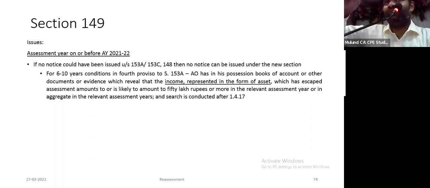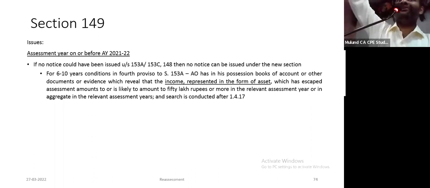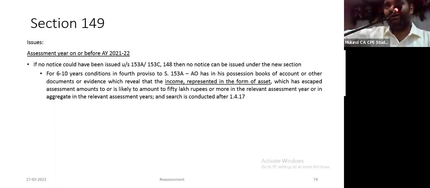Because under old 153A, you could not have reopened. You could have reopened only if there is an asset. Therefore, under new 149 also, you could not have reopened. You can reopen only if there is an asset. Even if section 149(1)(b) says escapement in the form of liability, expenses or book entry.